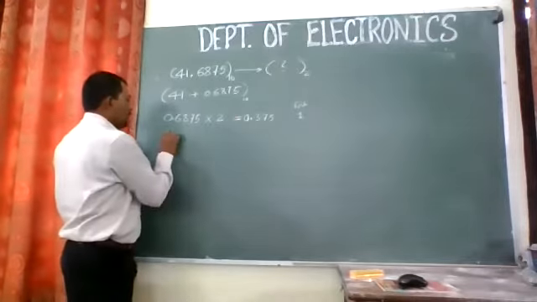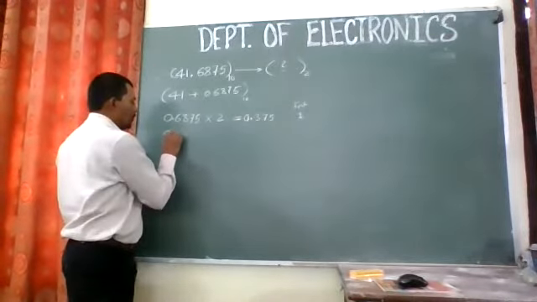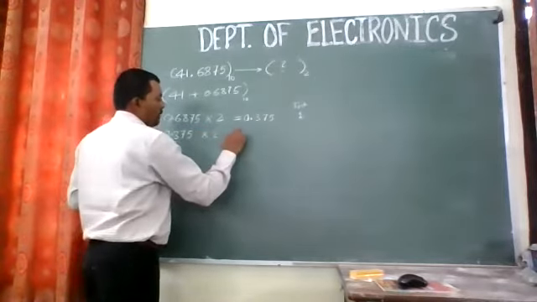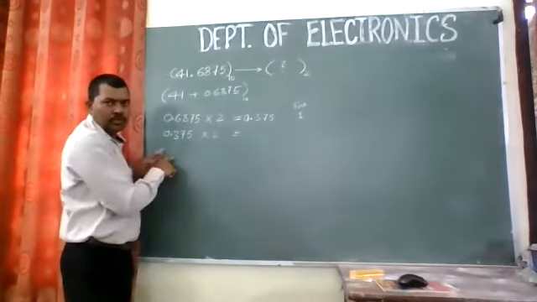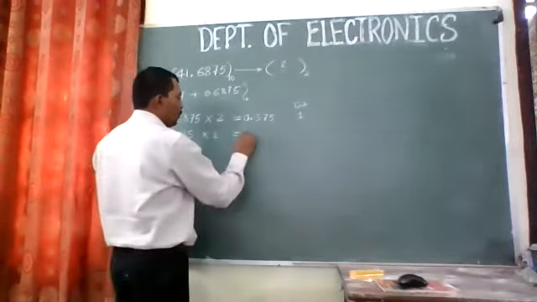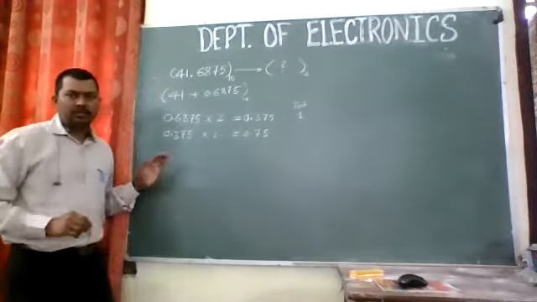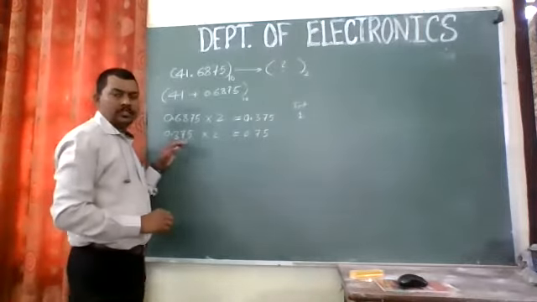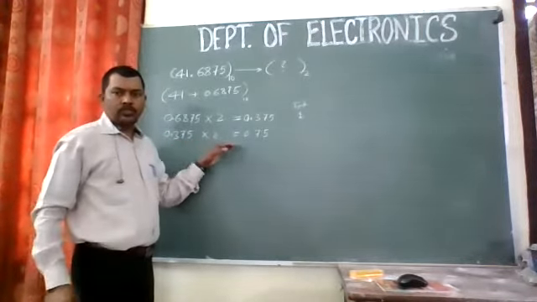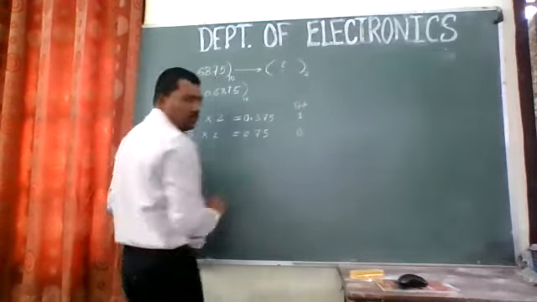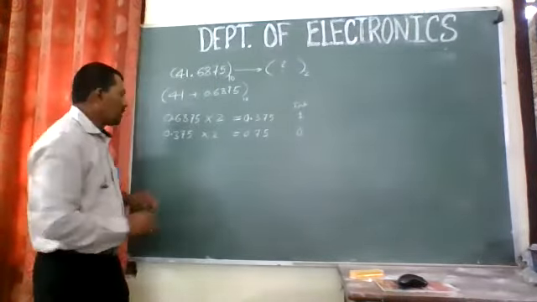Again, multiply the fractional part, that is 0.375, into 2. So 0.375 multiplied by 2 will give you 0.75. The integer part is 0, so I am storing 0.